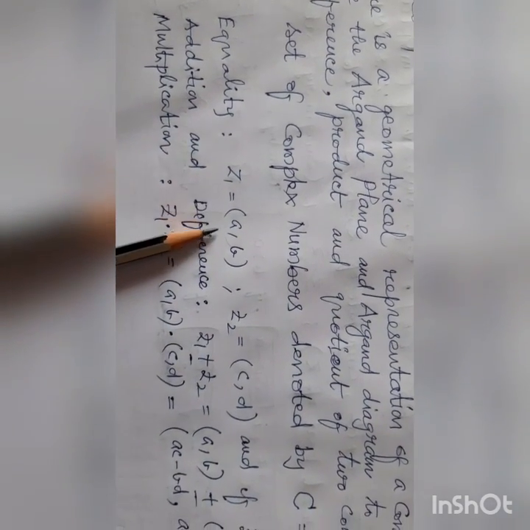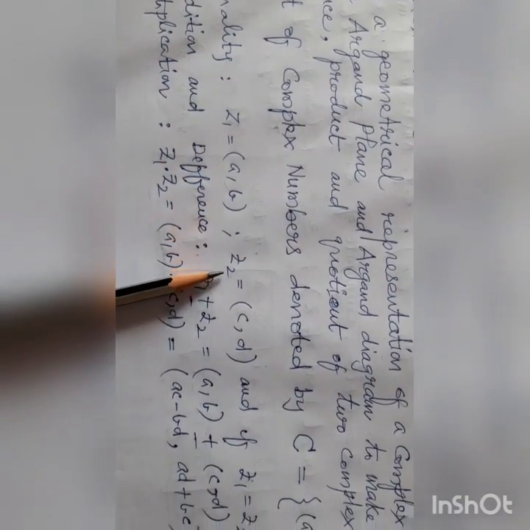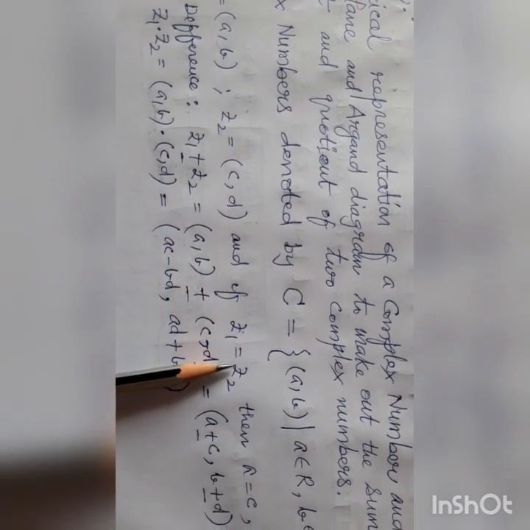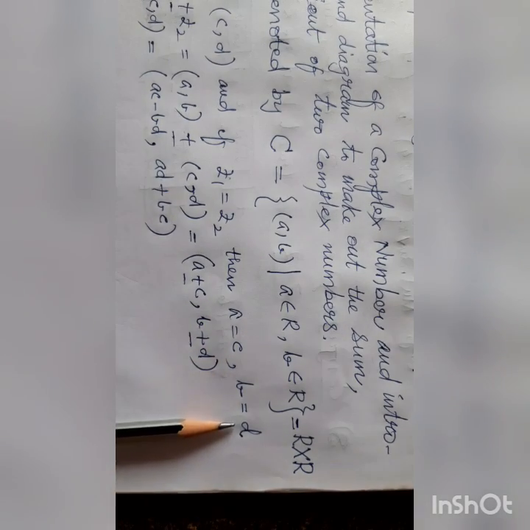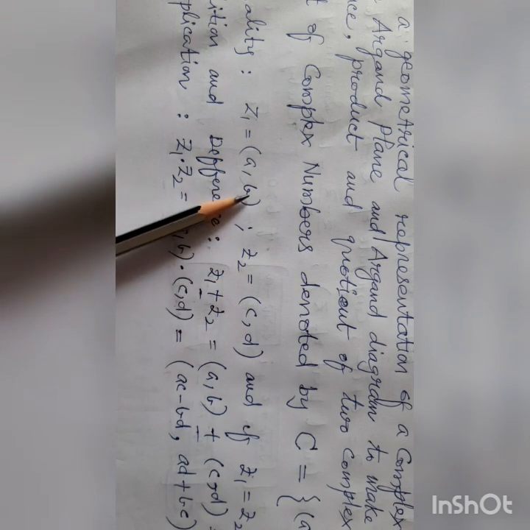Z1 equals the ordered pair (a, b), Z2 equals the ordered pair (c, d), and if Z1 equals Z2, then a equals c, b equals d. Real part a equals real part c, imaginary part b equals imaginary part d. We have to equate real parts and equate imaginary parts.